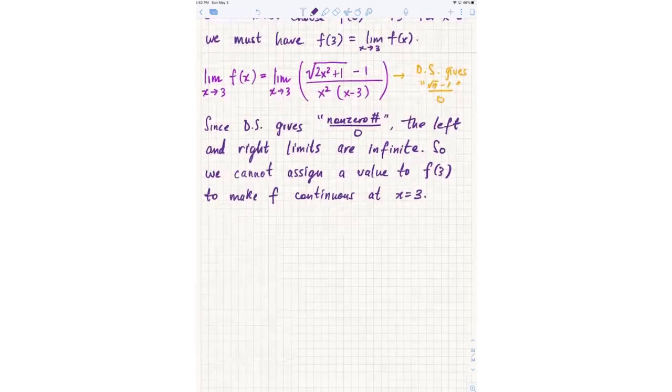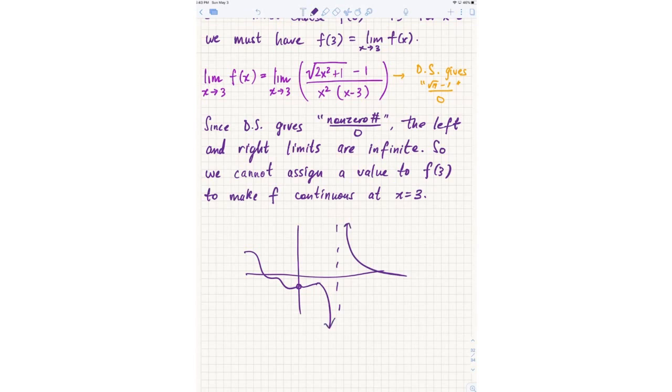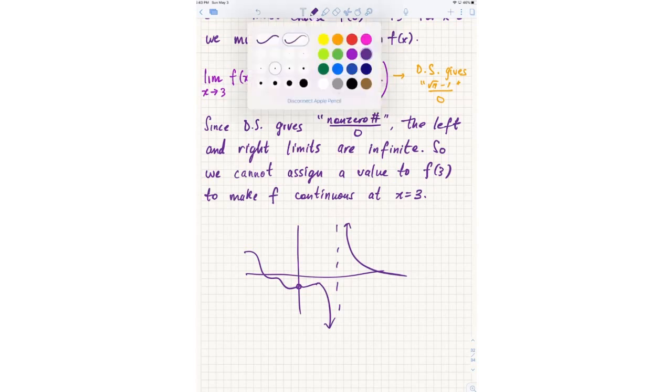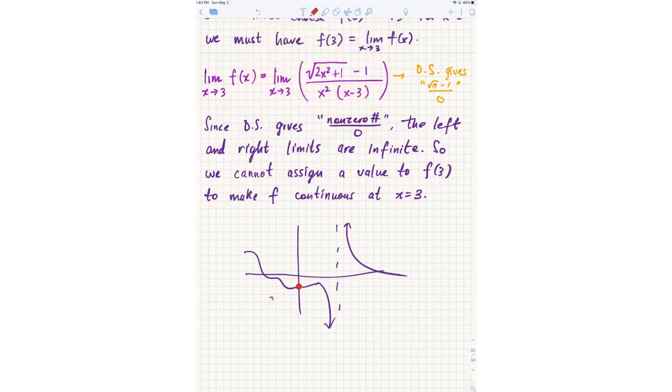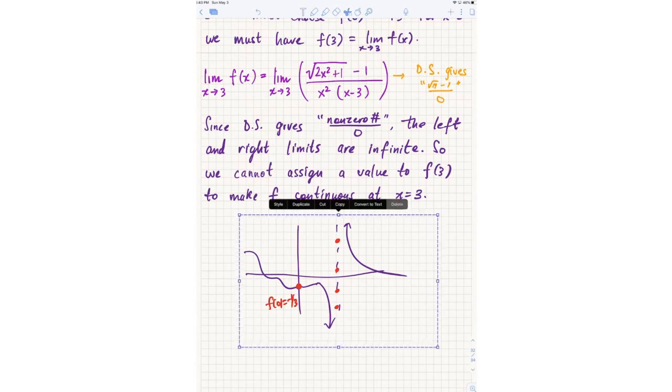The idea graphically is that at x equals 0, there's a hole at negative 1/3. But at x equals 3, we actually have this vertical asymptote. There's no way to assign a value of f of 3 to make this continuous. There's no way to make this asymptote continuous. What happens at x equals 0 is that because there's an open hole, I just declare f of 0 to be whatever that y value is to fill in that hole. But there's no way to make this function continuous at x equals 3. No matter where you put that point, you're never going to make this function continuous, because the limit is infinite from both sides. Questions about that problem?